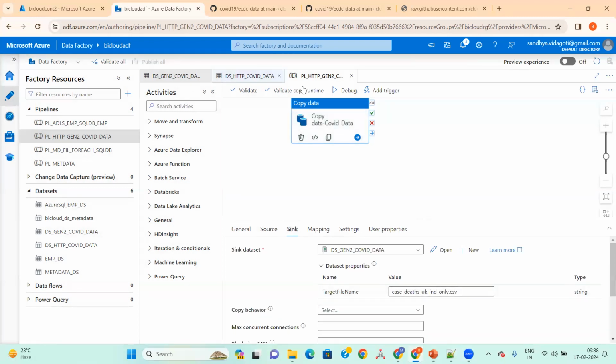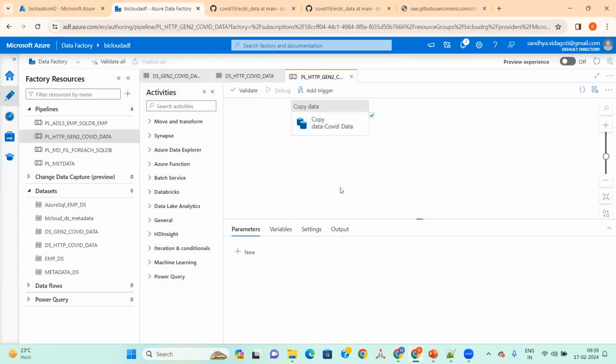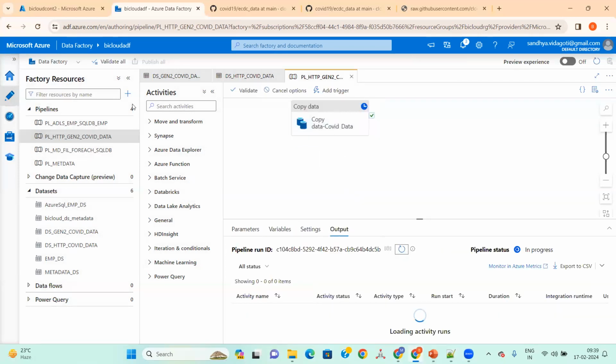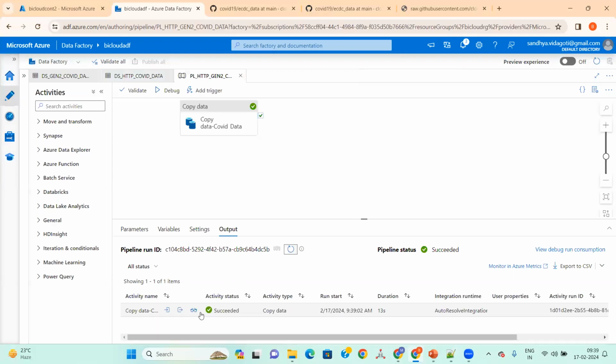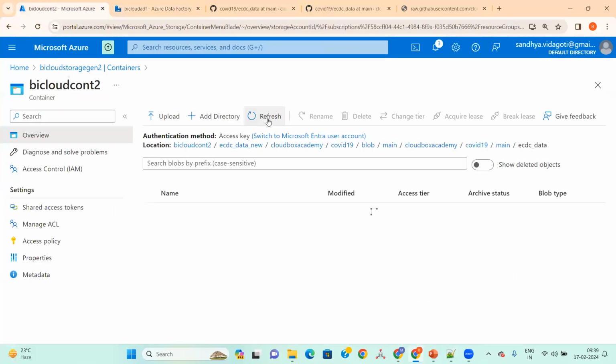So this should be loaded from the HTTP endpoint to the sink, the Gen2 data, right? I started publishing, so I'll debug this one. Let's see what happens. Now I'll go here and try to refresh.